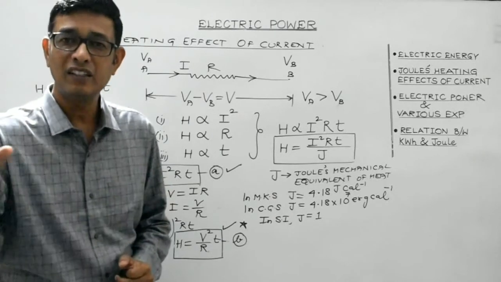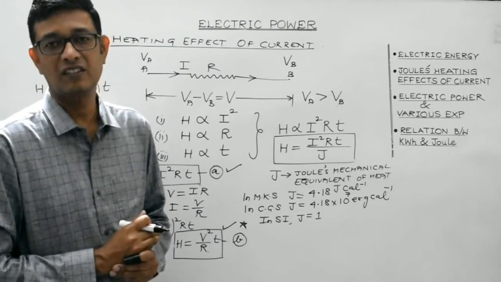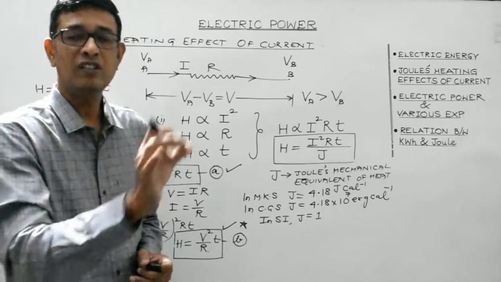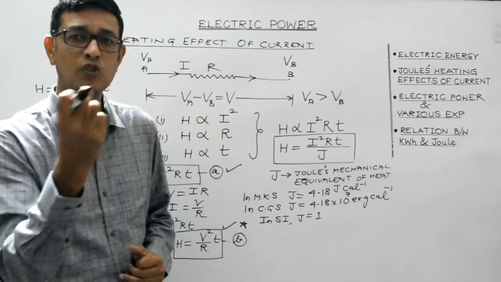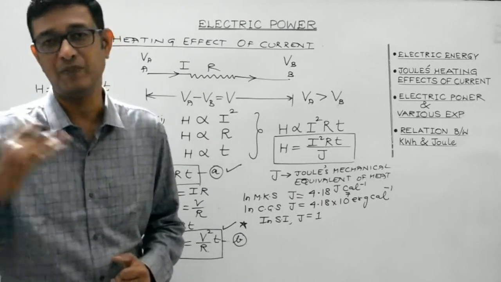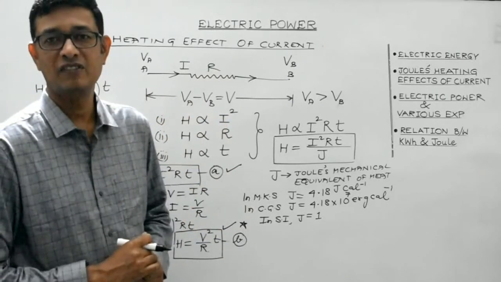These all are the daily usable electrical appliances which are based on heating effects of current. All these consist of a coil through which, when the current is made to pass, it gets heated up. So electrical energy gets converted into heat energy.